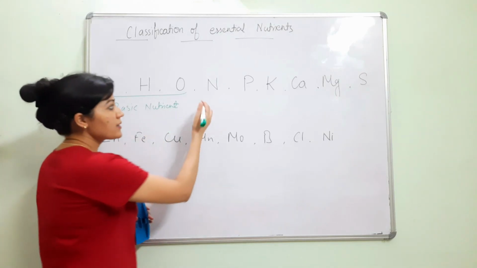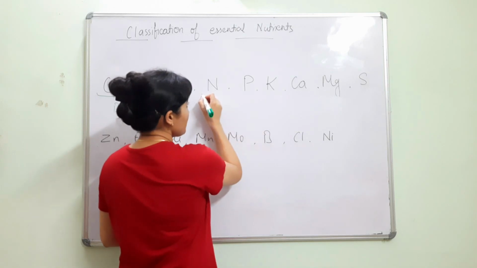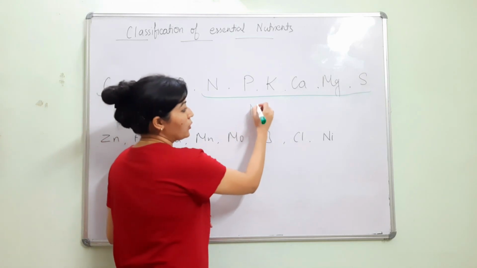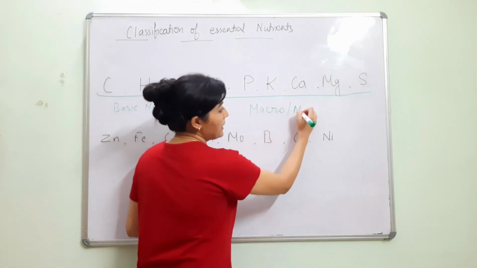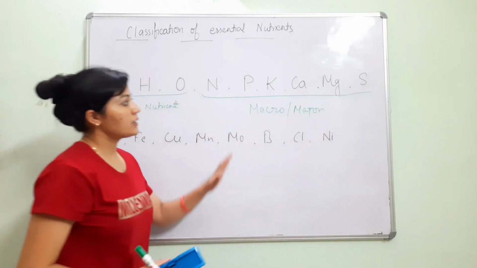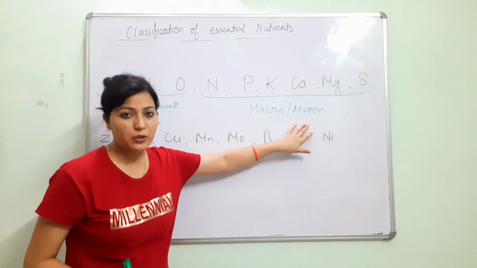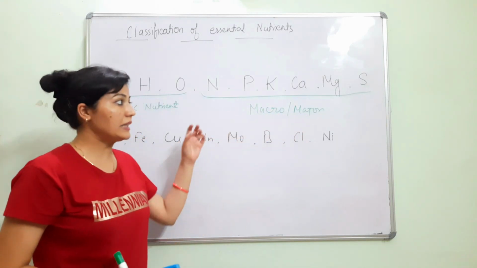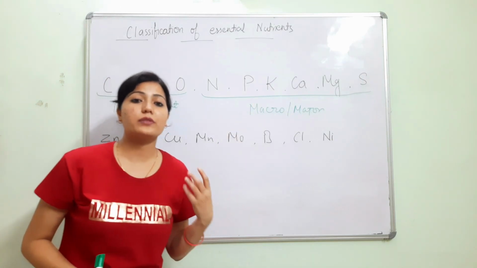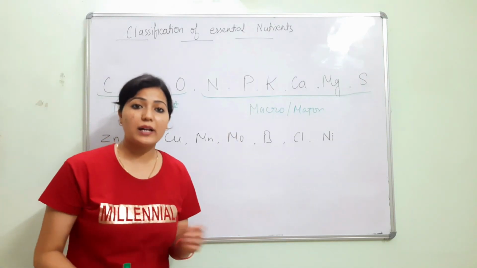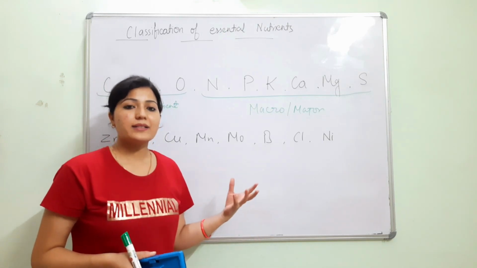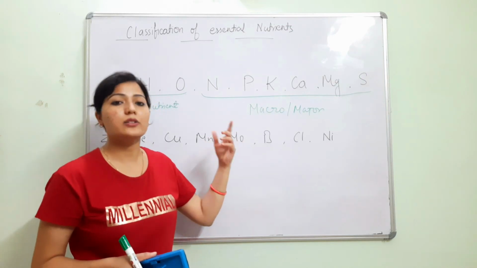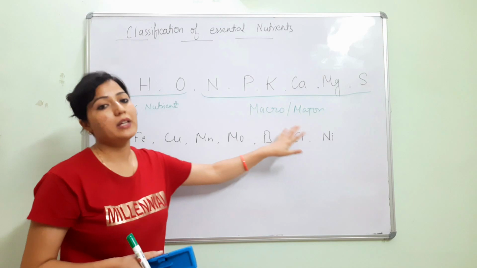The next six are NPK, calcium, magnesium and sulfur. These six are the macro or major nutrients. They are required in large quantity by the plants, because these nutrients are involved in the formation of basic structures like protein, carbohydrates or lipids. In the plant cells there is a large number of proteins and carbohydrates, so to fulfill those requirements, the plant requires more of these nutrients.